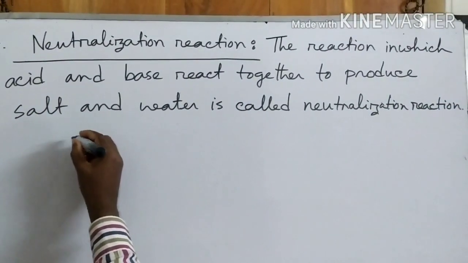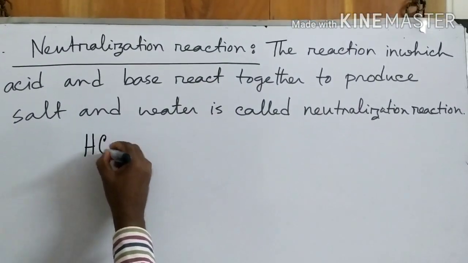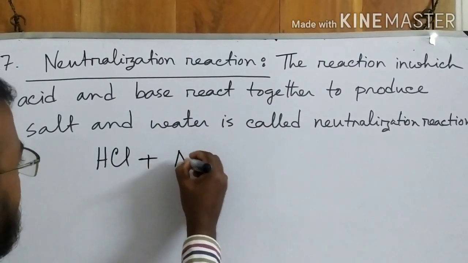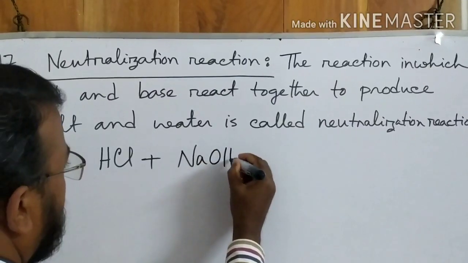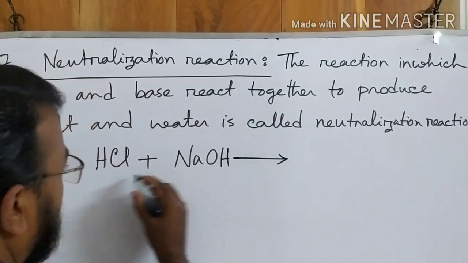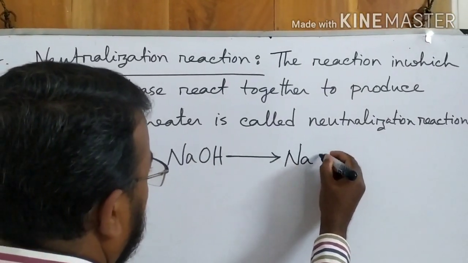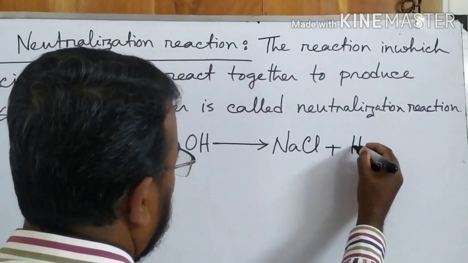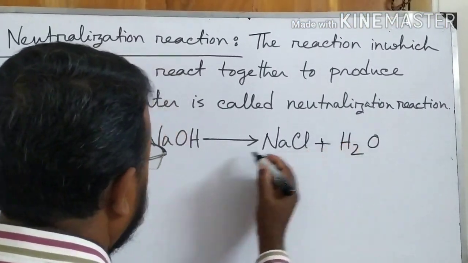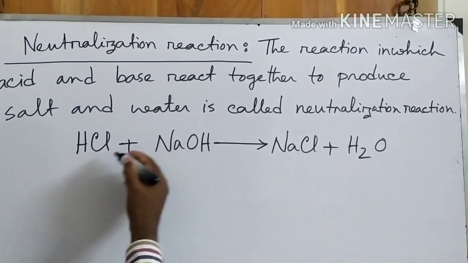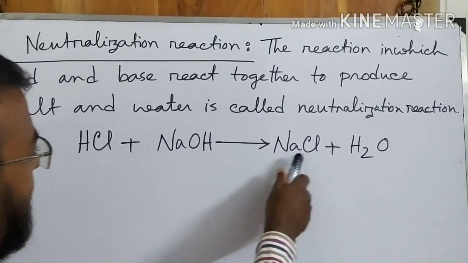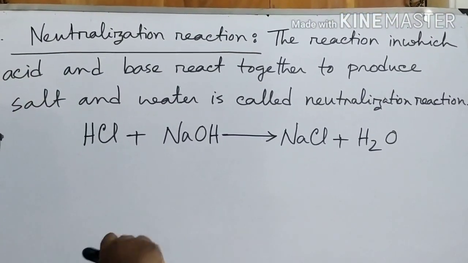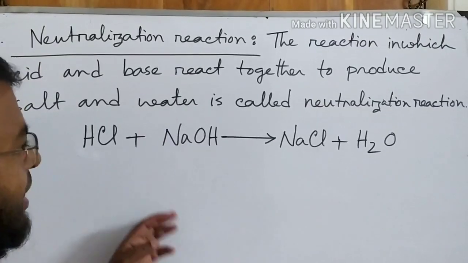Okay, now example, I have written hydrochloric acid plus I have written sodium hydroxide. These two react together and produce sodium chloride plus water. So this is acid, this is base, these two react together and produce salt and water. This type of reaction is called neutralization reaction.